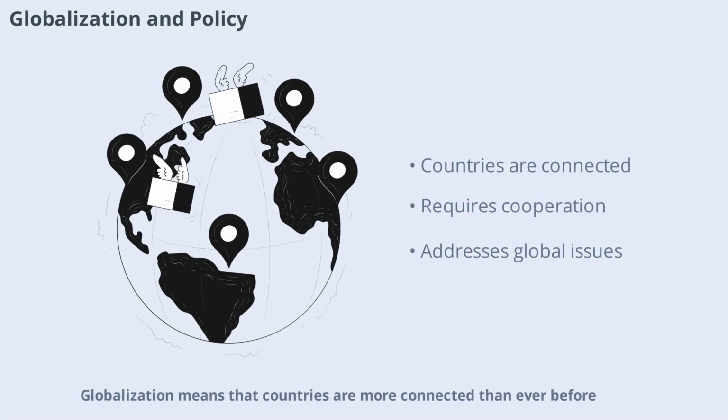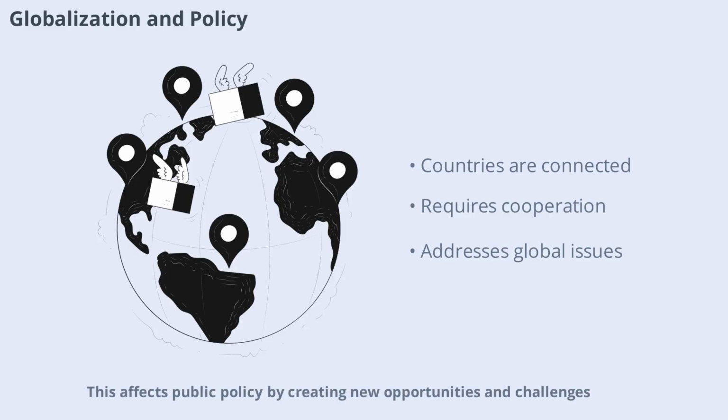Globalization means that countries are more connected than ever before. This affects public policy by creating new opportunities and challenges. Issues like trade, migration, and climate change require international cooperation. Policymakers must consider global trends and work with other countries to solve shared problems.